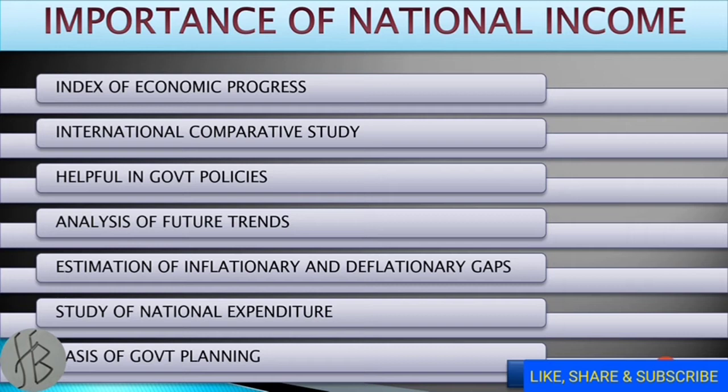It helps in government planning, because national income is the base for government planning, whether it is long term planning or short term planning. The data of the national income explains how much success and failure can be achieved in different plans. The objectives and targets of the different government plans are decided on the basis of national income data.